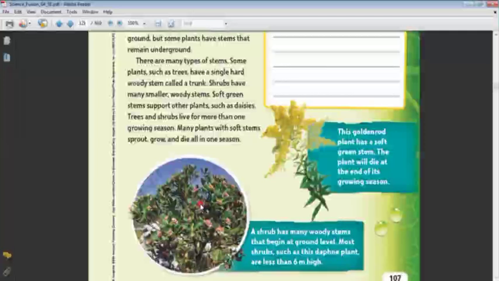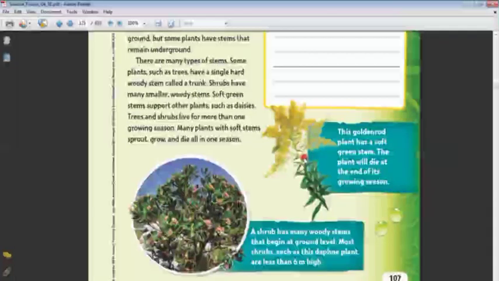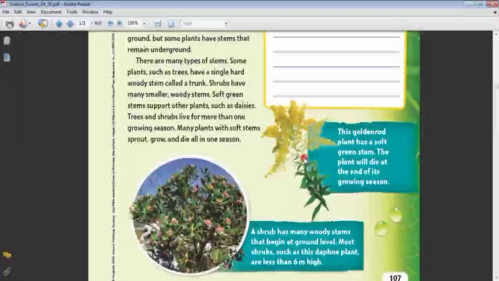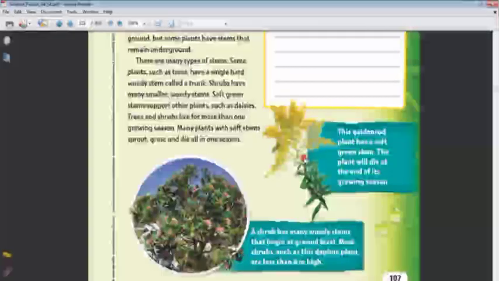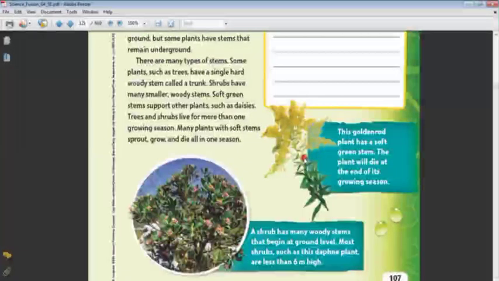And we find another type of stem, which is the soft green stem, like this one. It's a small, soft green stem. It doesn't look woody. Maybe they are planted in winter and they die in winter. Yes, very good. But what about the trunks and the shrubs? Do they die in winter?